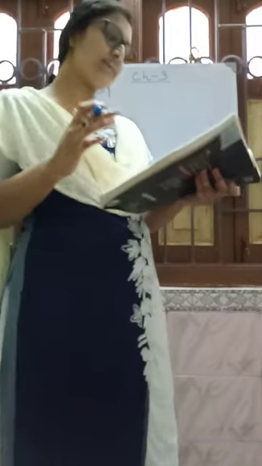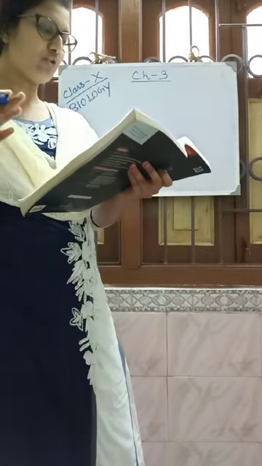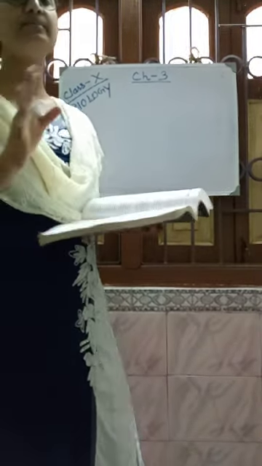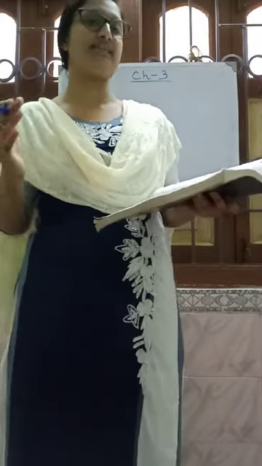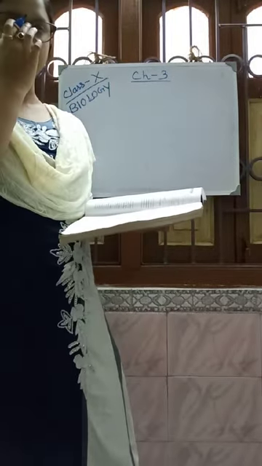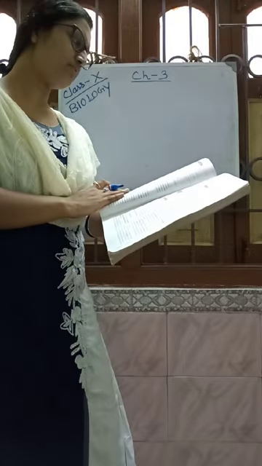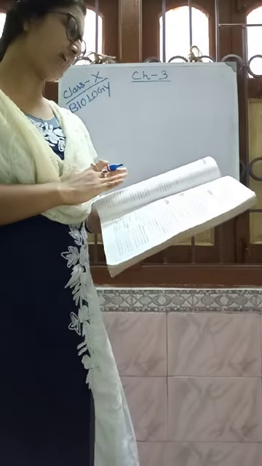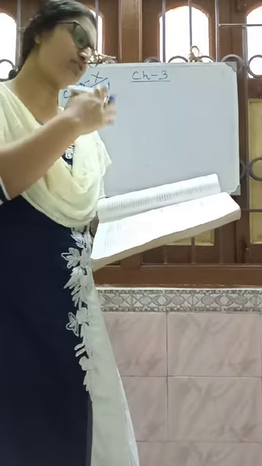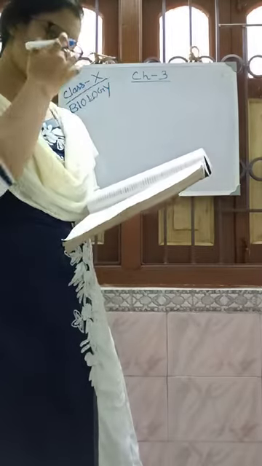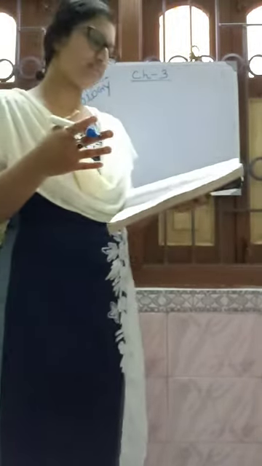In the first stage, Mendel selected 7 pairs of contrasting characters, 7 pairs of different characters. These 7 pairs of characters are given in your book, such as the plant being tall and short, or seeds green and yellow. Just read these: what is the dominant character and what is the recessive character? I am not going into these characters; I am only discussing Mendel's experiment.